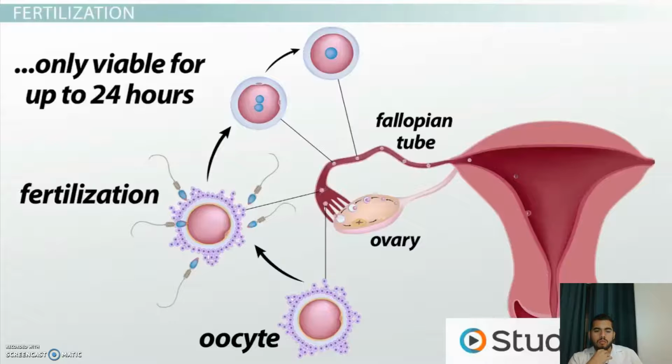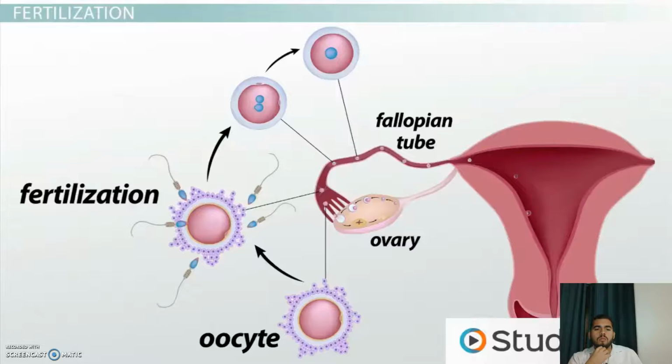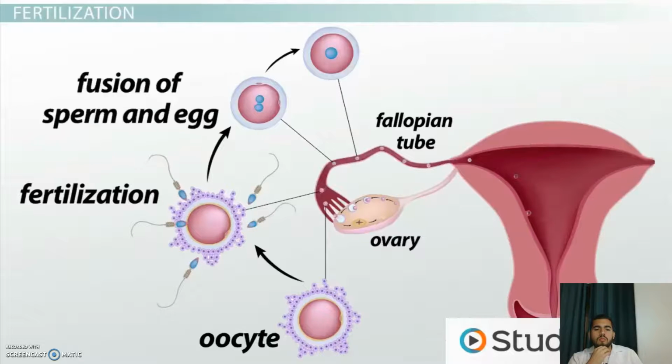If it isn't fertilized by a sperm within this time period, then the oocyte never completes the second meiotic division, and so it never technically becomes an ovum. However, if the secondary oocyte is fertilized by a sperm, it immediately finishes its second meiotic division, releases a polar body to leave only a haploid female genome in the ovum, and then becomes a zygote as the nuclei of the sperm and egg fuse together.